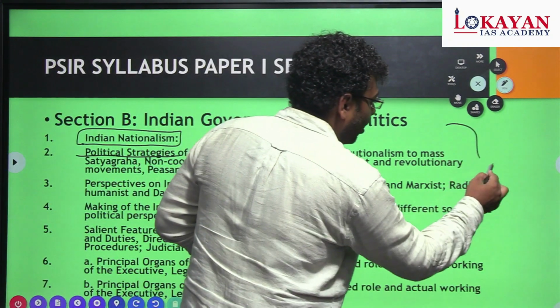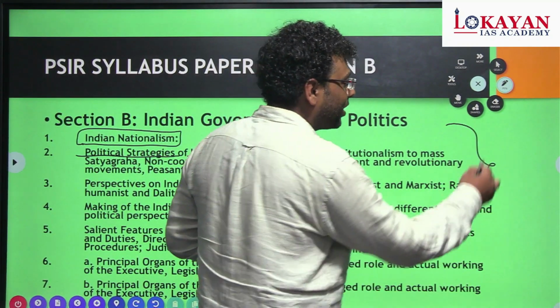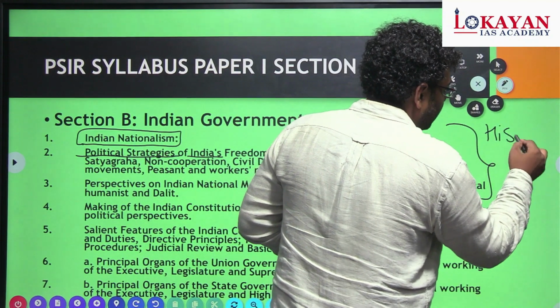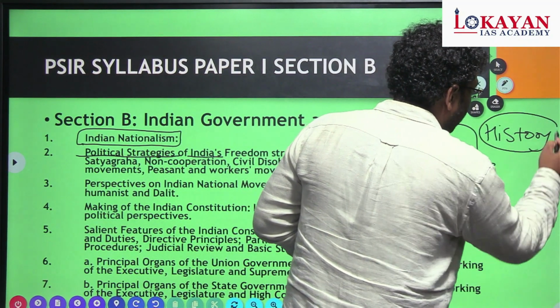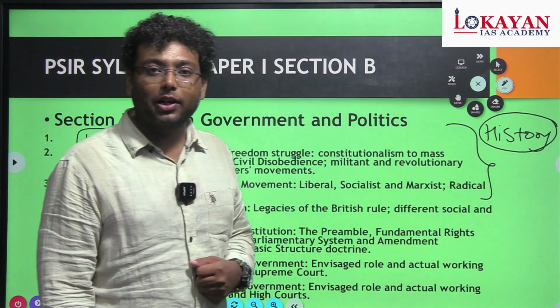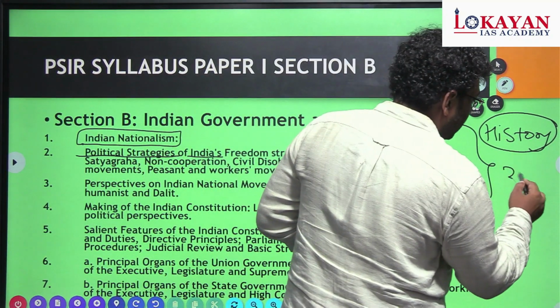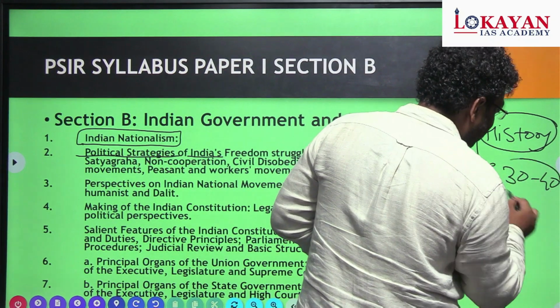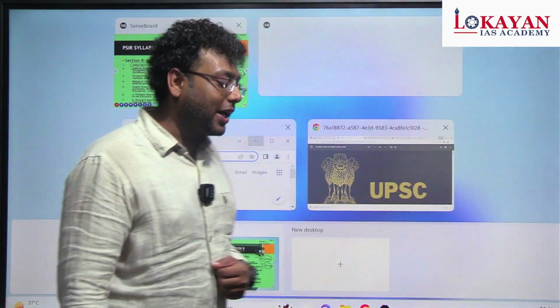That means all these first 3 points are related with our history. That means you are going to prepare the GS1 part 1, that is the modern history related part. That means almost 30 to 40 marks. So this is also in addition with the 1250.